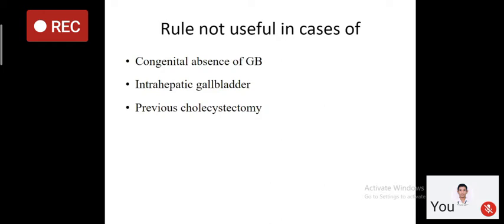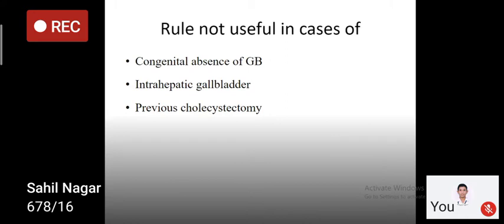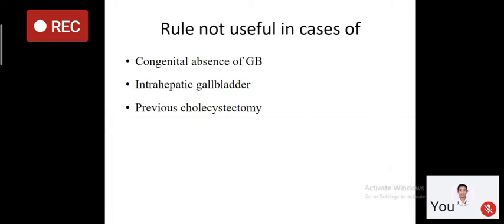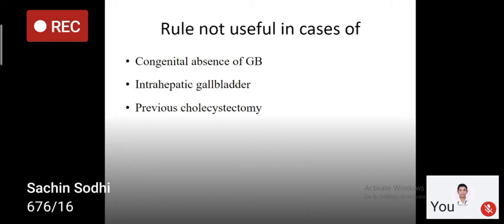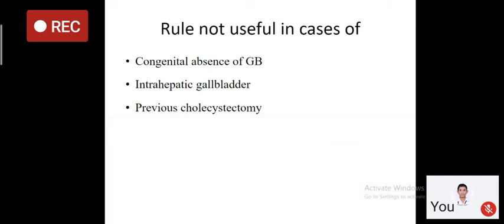So this Courvoisier law is not helpful in cases of congenital absence of gallbladder. These are the conditions in which your Courvoisier law is not helpful. First condition is if there is congenital absence of gallbladder. Second condition is if your gallbladder is intrahepatic. Obviously, if your gallbladder is intrahepatic, you will not be able to palpate the gallbladder. Third, if there is previous cholecystectomy.